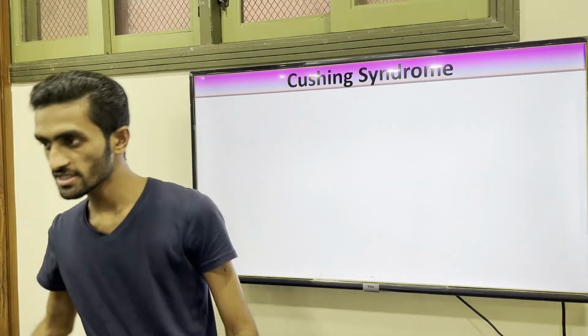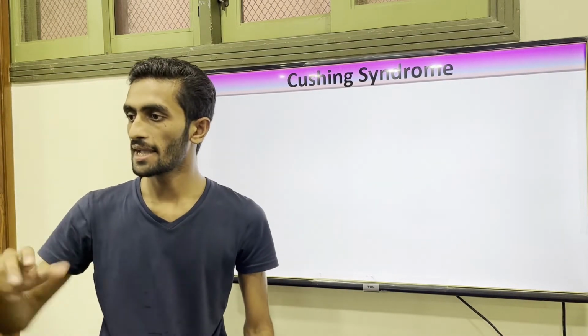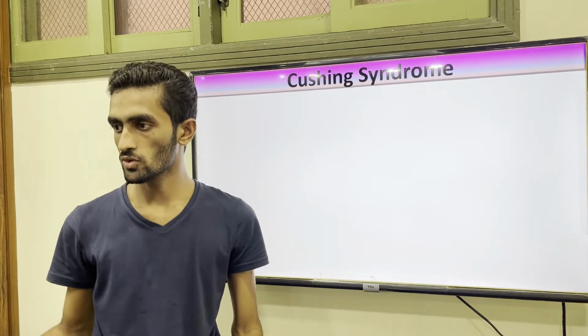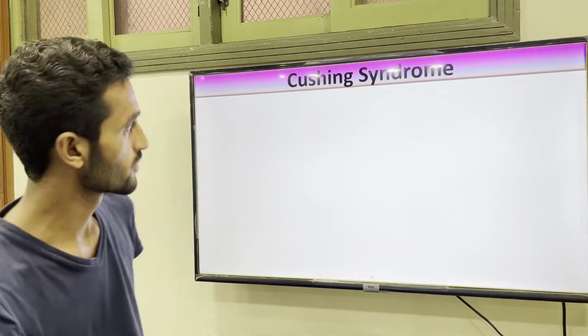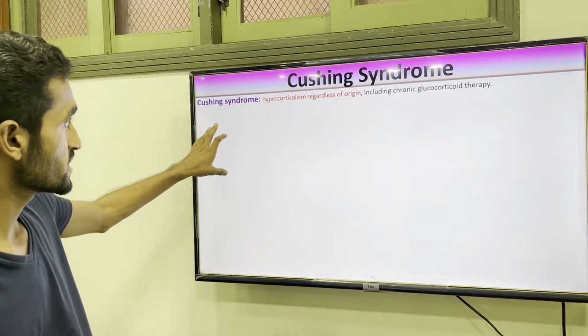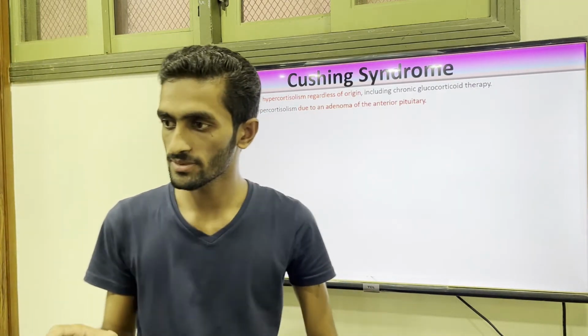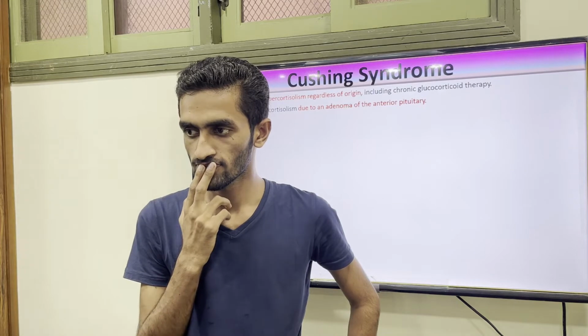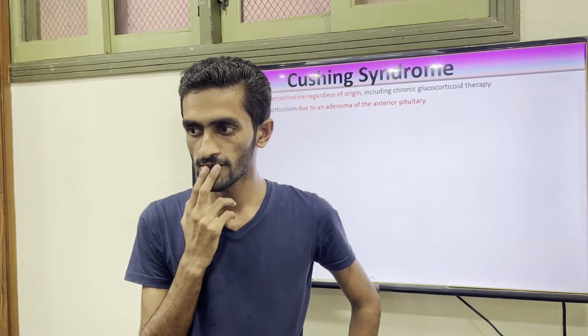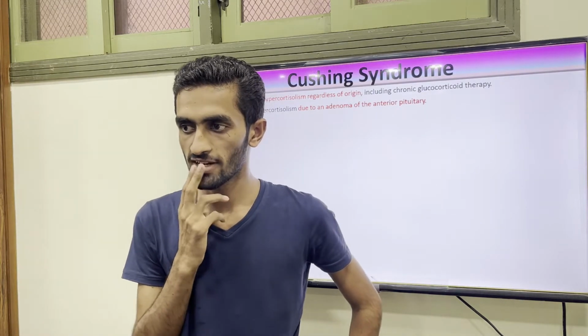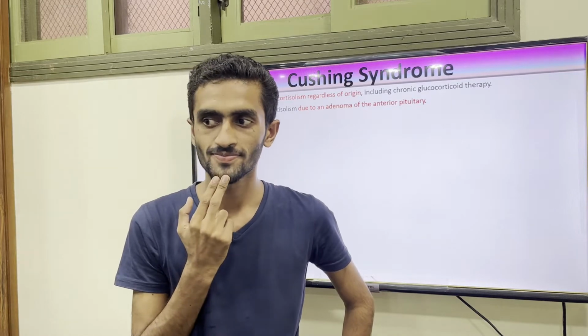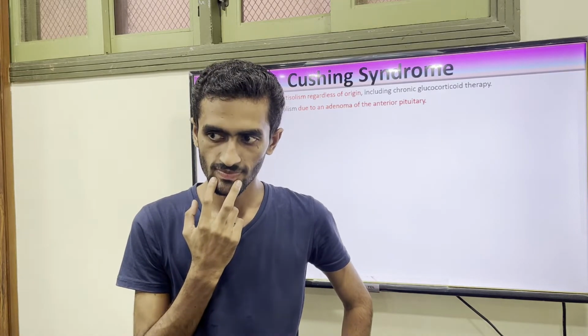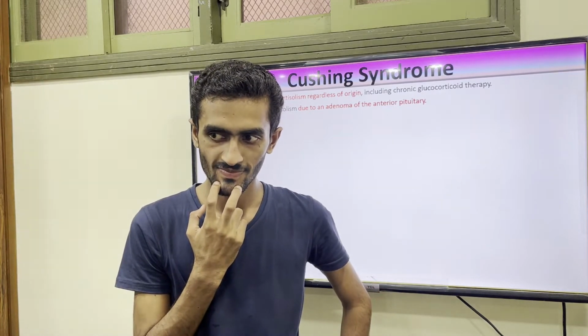So Cushing syndrome is actually the hypersecretion of your glucocorticoid. So Cushing syndrome and Cushing disease. What is the difference between Cushing syndrome and Cushing disease? Cushing disease is the adenoma of the pituitary. Yes, the pituitary gland is called Cushing disease. And what is Cushing syndrome? Hypersecretion of glucocorticoid is called syndrome.